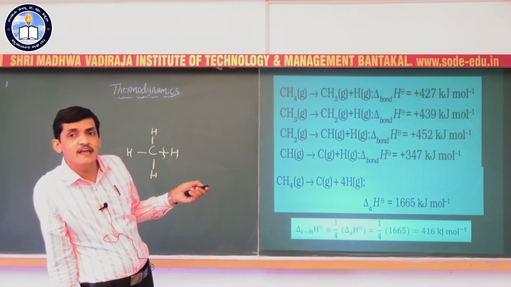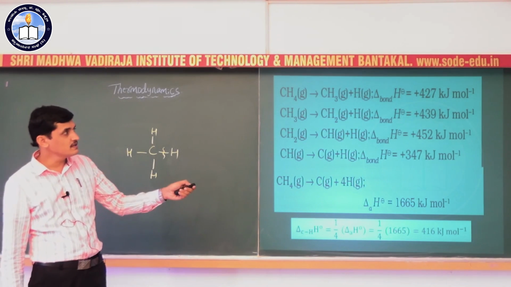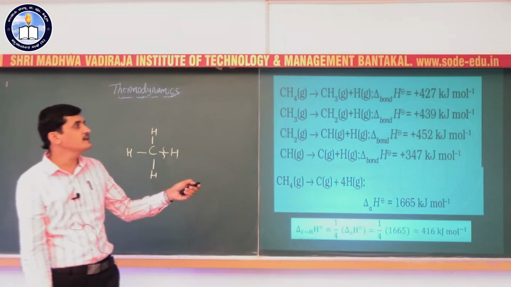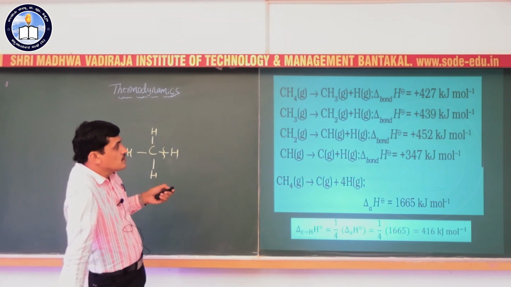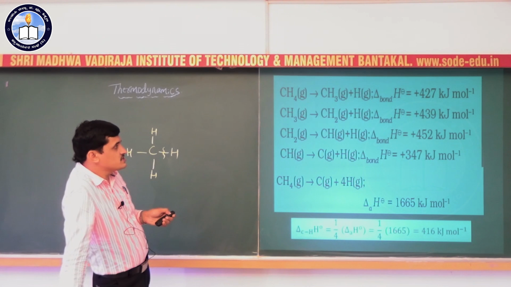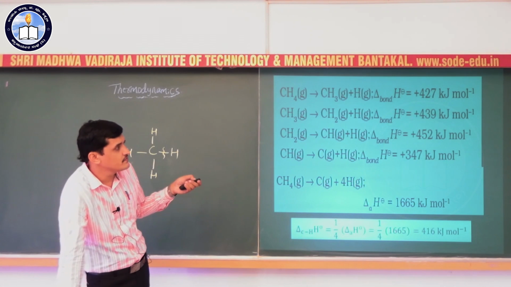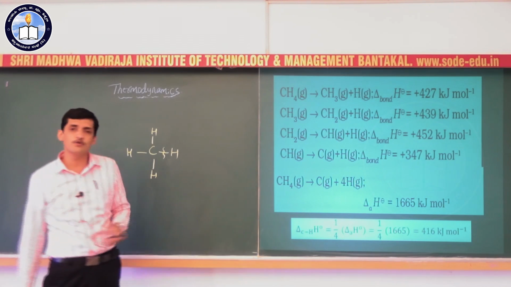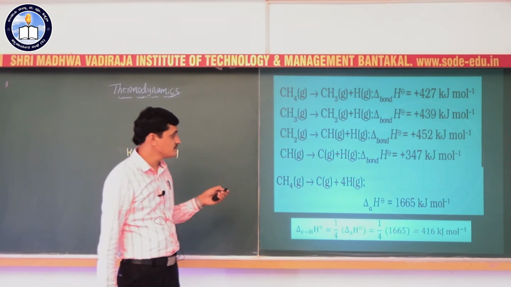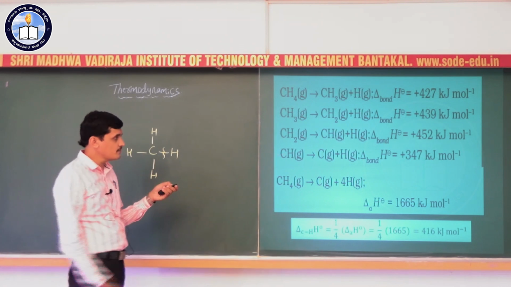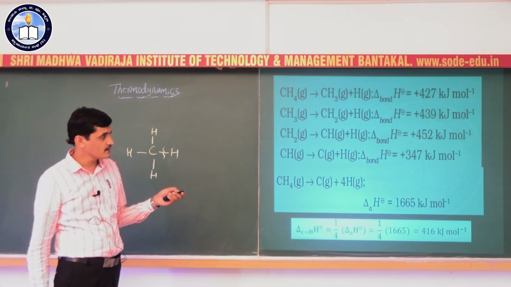It is 439 kilojoule per mole, from CH3 to get CH2 and H. Similarly, if you break the bond from CH2 to get hydrogen and CH, the bond dissociation energy is still higher, 452 kilojoule per mole. In the last one, the energy required to break the bond between carbon and hydrogen to get carbon and hydrogen atoms in the gaseous phase is